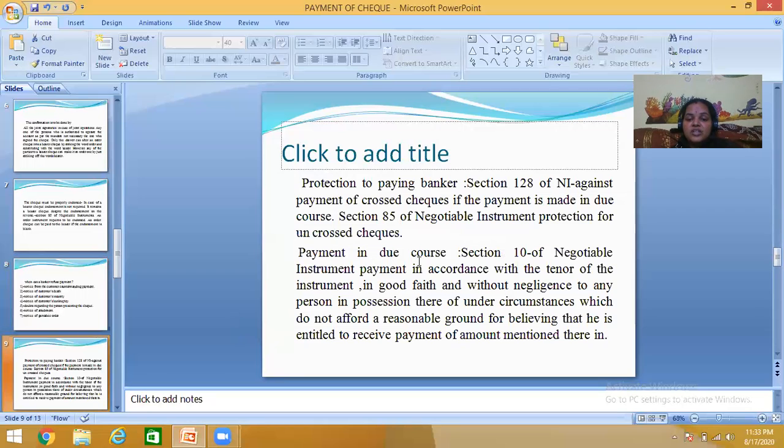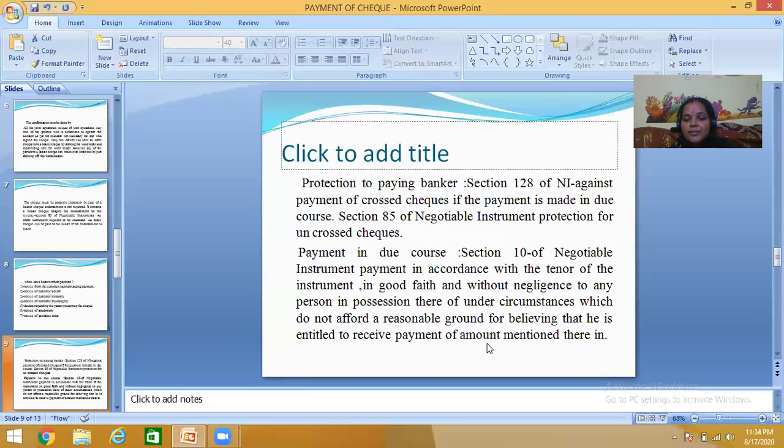Payment in due course. Section 10 of the Negotiable Instruments Act: payment in accordance with the apparent tenor of the instrument, in good faith and without negligence, to any person in possession thereof under circumstances which do not afford a reasonable ground for believing that he is not entitled to receive payment of the amount mentioned therein.